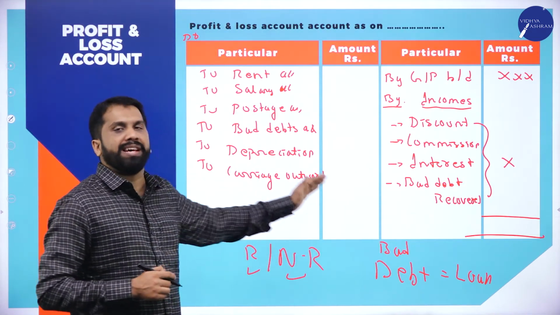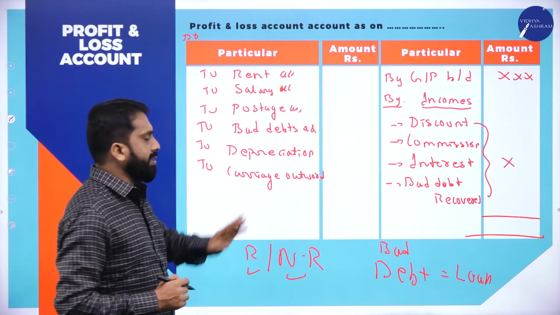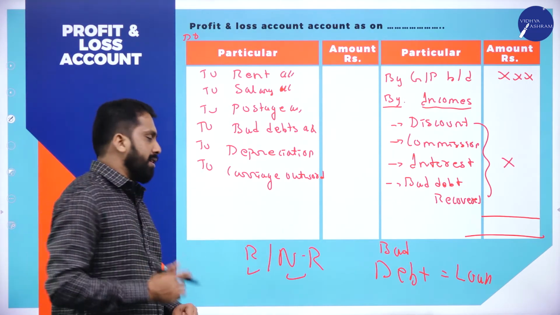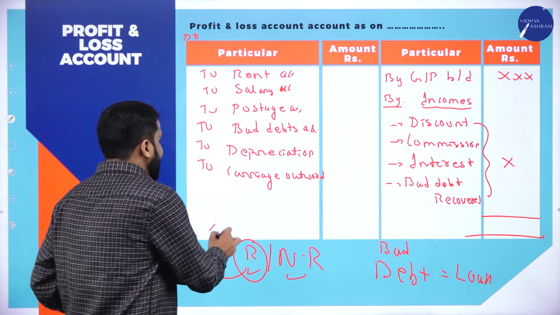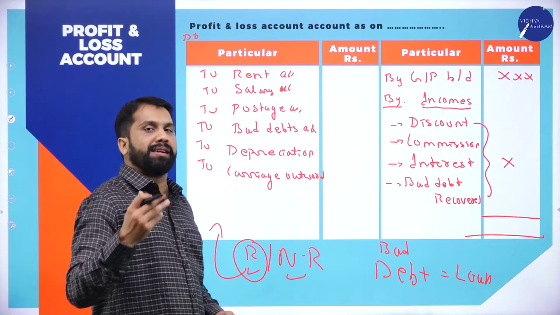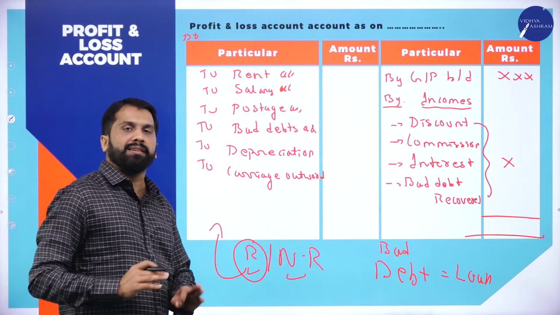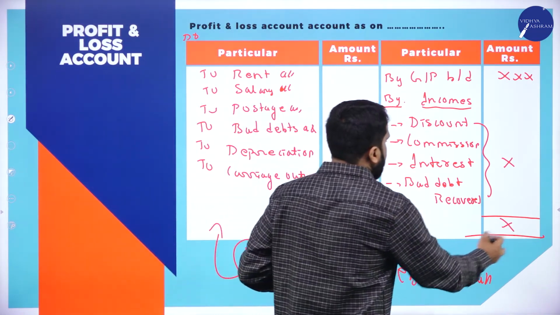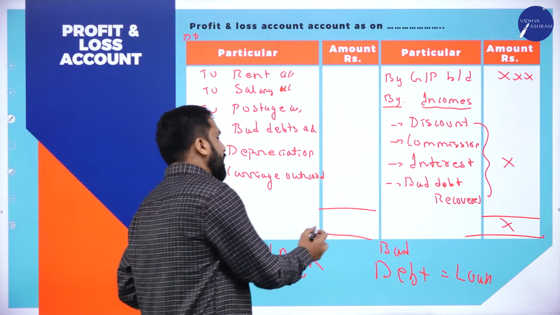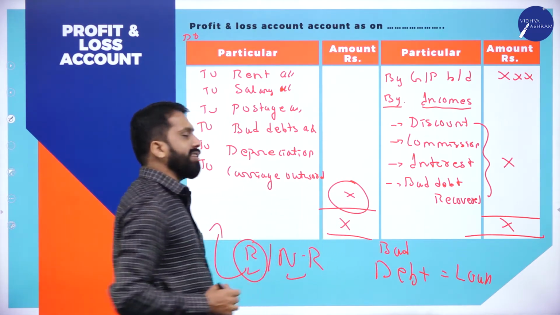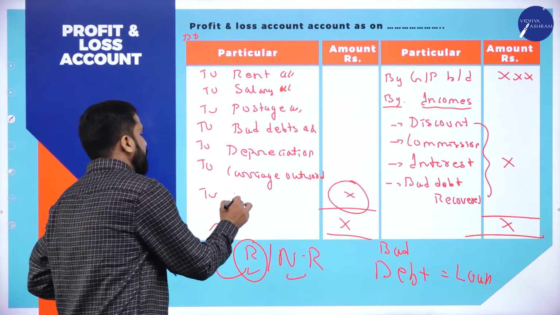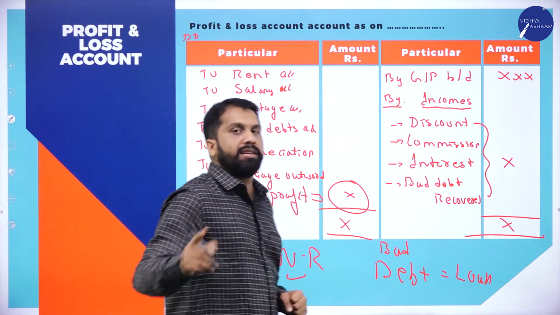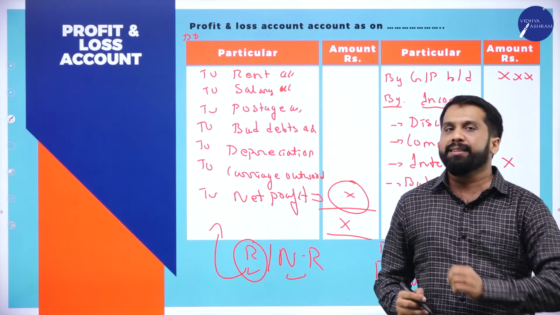There are so many expenses. I cannot write everything here. You only assume, and you have understood what is recurring and what is non-recurring. We should consider only recurring nature, which is happening repeatedly, and write it here. Clear? Yes. Write down all the expenses. See which side is more. Normally your income will be more. So the higher value should be written on both sides. The difference we call net profit. Clear?